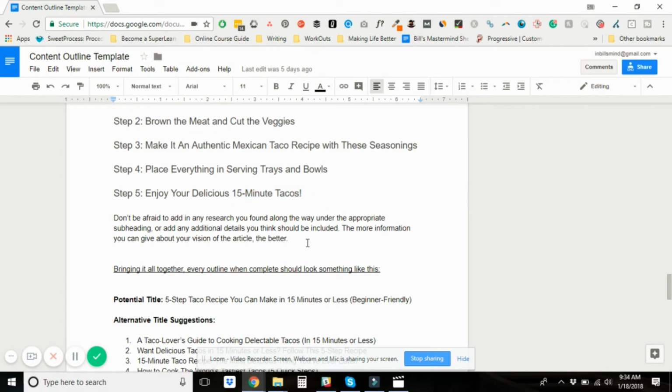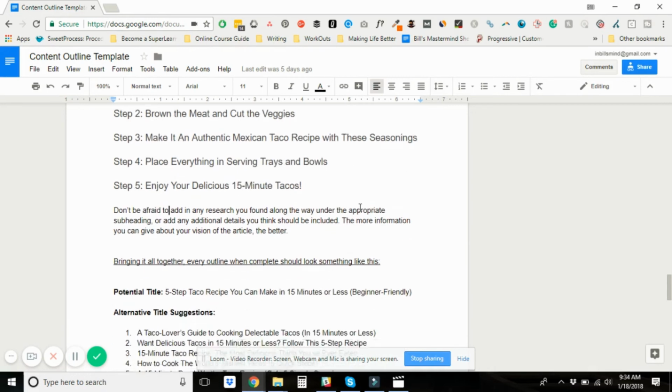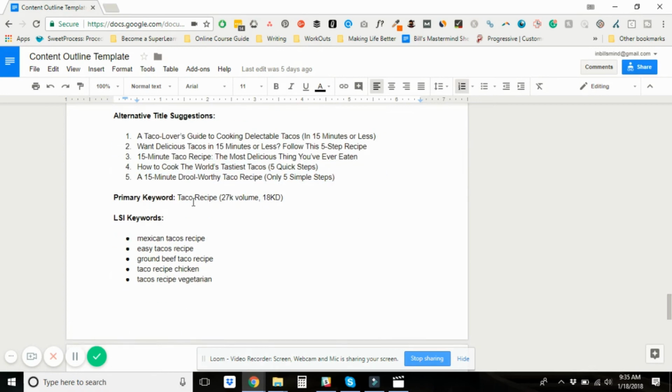And then don't be afraid to add in any research you found along the way underneath these headings so you can add more details in underneath them. But I like to at least have the headings in my outline. So bringing it all together, when it's done, it's going to look nice and clean like this. Potential title, boom. Alternative title suggestions, there you go. There's 5 right there. Primary keyword, taco recipe.